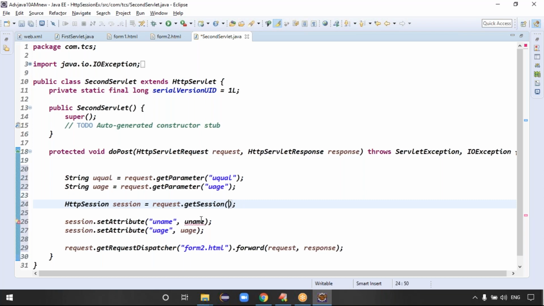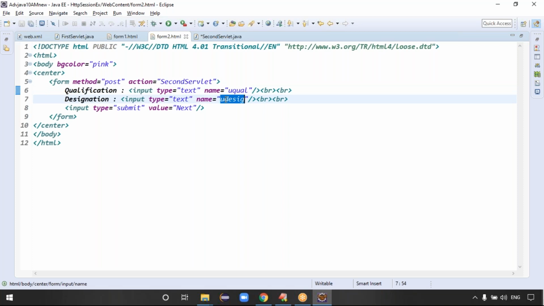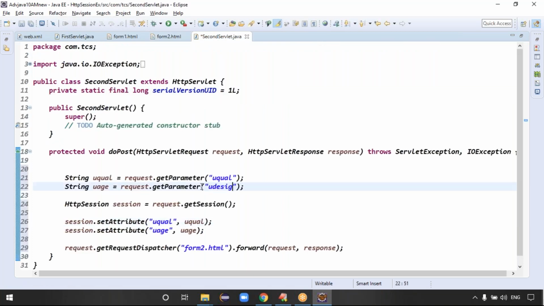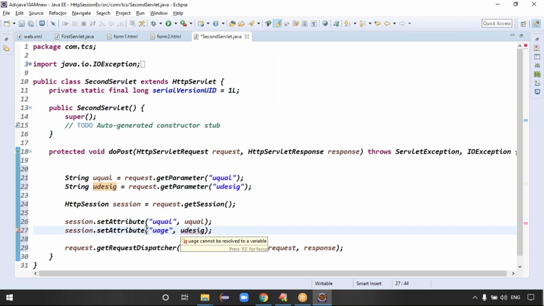Then you can send the user qualification value, and we can store the data into the user qualification. The next attribute is user designation. First get the user designation, store it into some temporary variable, and set the user designation into the session attribute, right?